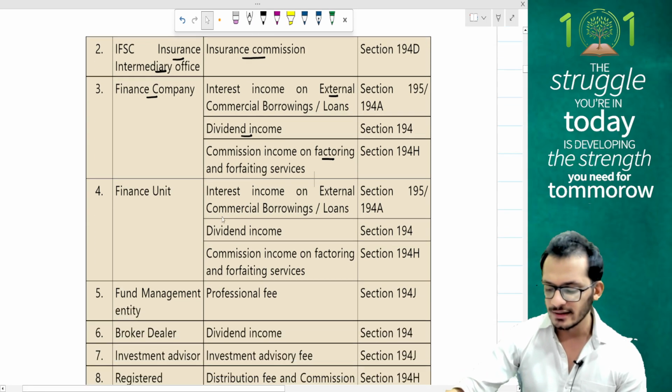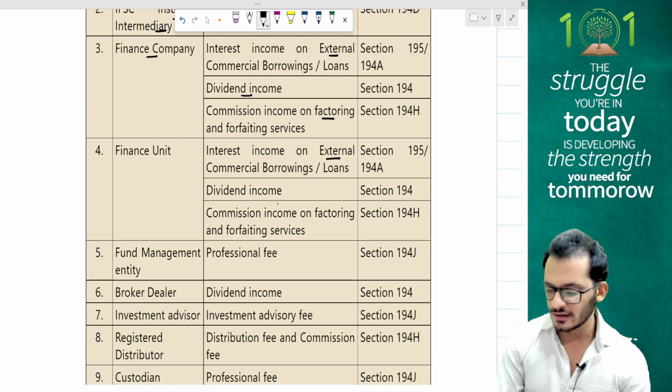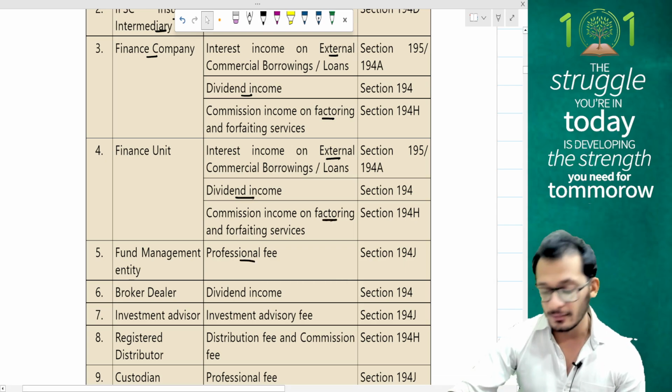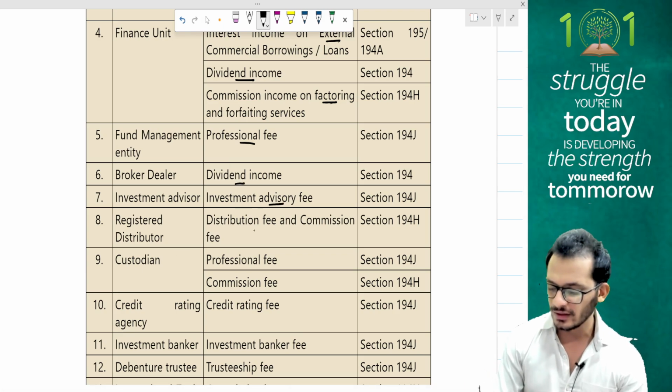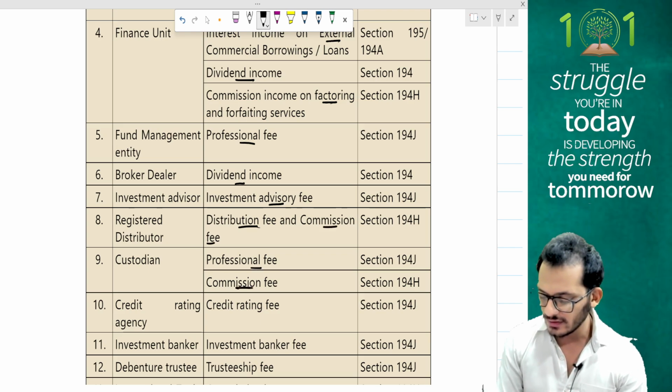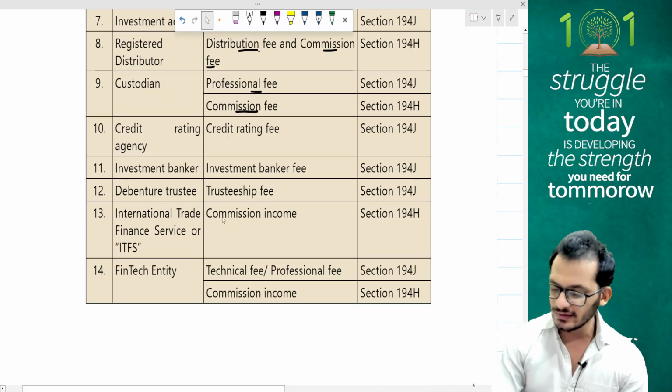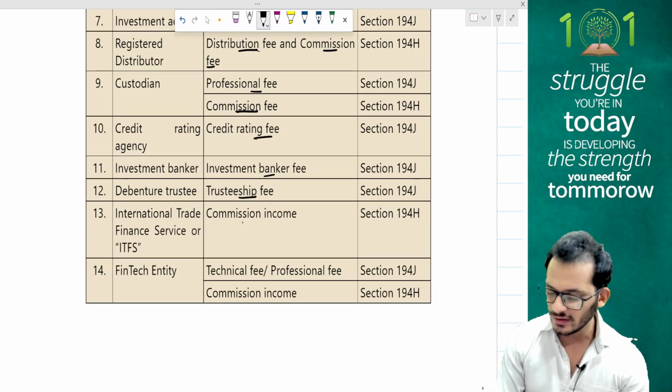Not liable for TDS. Finance units are not going to be liable for the external commercial borrowings, dividend income, factoring income. Fund management is not going to be liable for professional services. Broker deals are for dividend income, investment advisory fee, distribution fees and commission fees for distributors, any kind of professional fees, commission fees, credit rating fees, investment banker fees, tutorship fees, commission income, professional services, commission income.